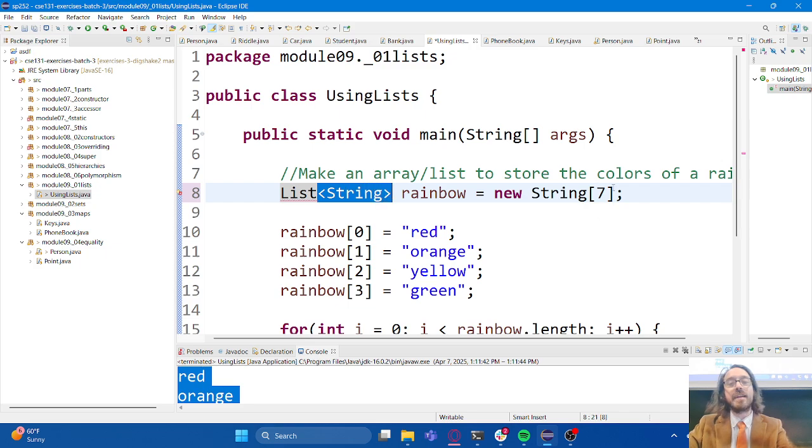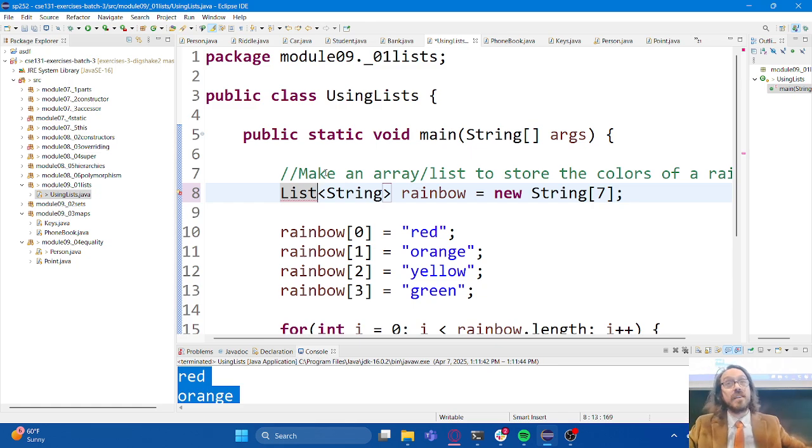So when we're using arrays, of course, we see the square bracket notation. That's classic array stuff that we've seen for weeks and weeks. When we're using lists and the other kinds of data structures, we don't use that square bracket syntax anymore. We're going to use angle brackets. That's the official term for them. Angle brackets instead specify the type of thing that's going to go inside of this list. But otherwise it's basically the same idea.